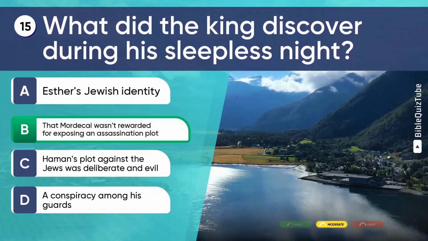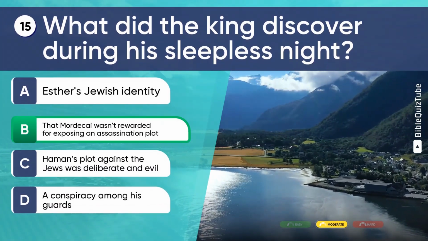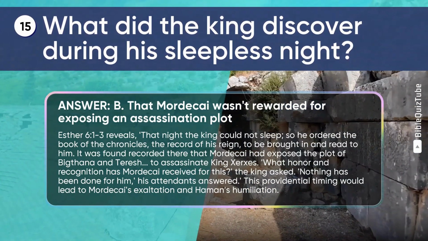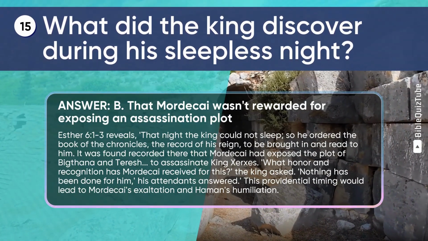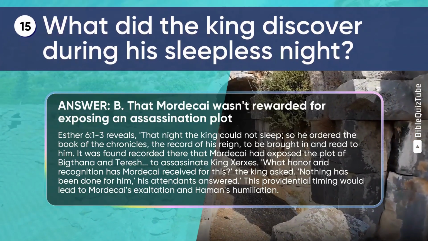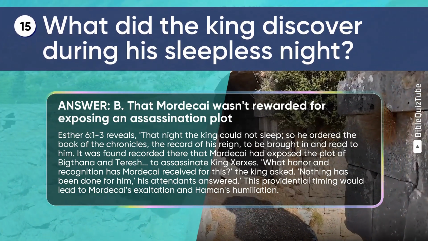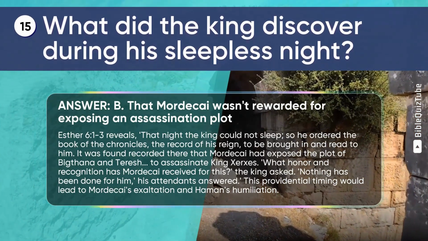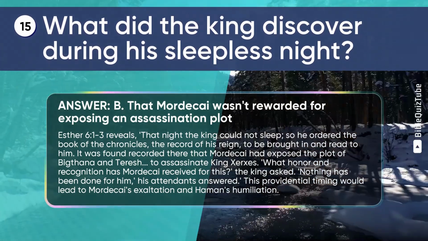The correct answer is B. That Mordecai wasn't rewarded for exposing an assassination plot. The explanation. Esther chapter 6 verses 1 to 3 reveals, that night the king could not sleep, so he ordered the book of the Chronicles, the record of his reign, to be brought in and read to him. It was found recorded there that Mordecai had exposed the plot of Bigthana and Teresh to assassinate King Xerxes. "What honor and recognition has Mordecai received for this?" the king asked. "Nothing has been done for him," his attendants answered. This providential timing would lead to Mordecai's exaltation and Haman's humiliation.